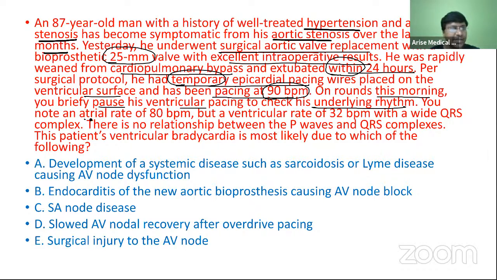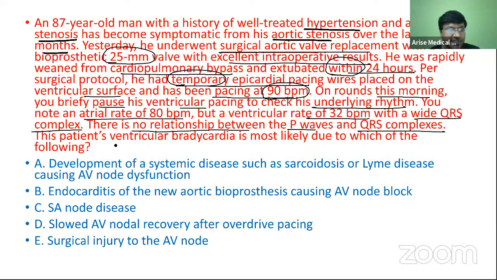You noted an atrial rate of 80 beats per minute and a ventricular rate of 32 beats per minute with a wide QRS complex, and there is no relationship between the P waves and QRS complexes.